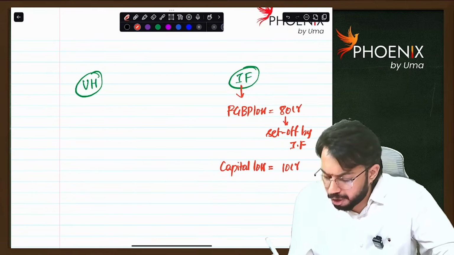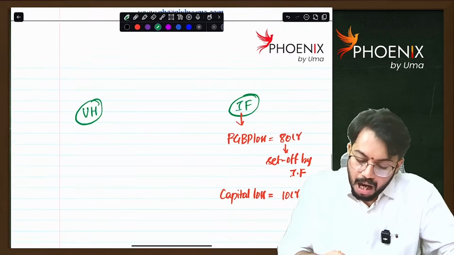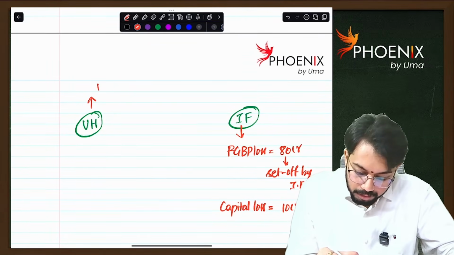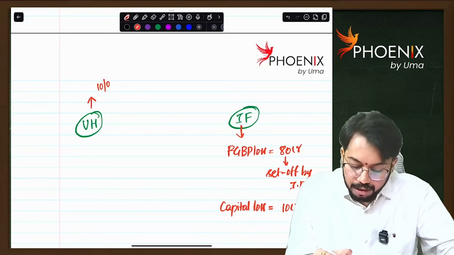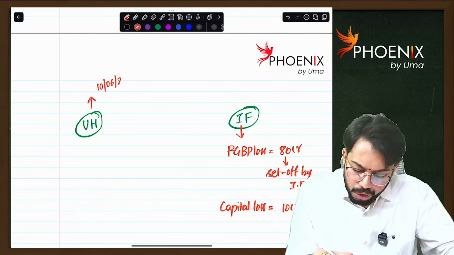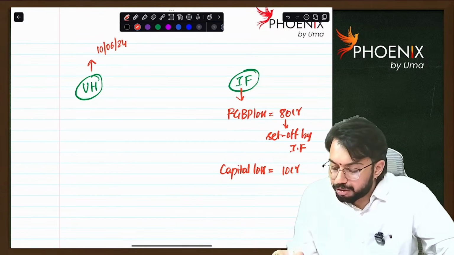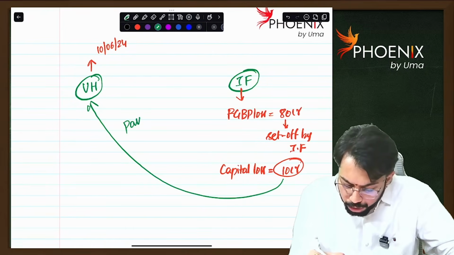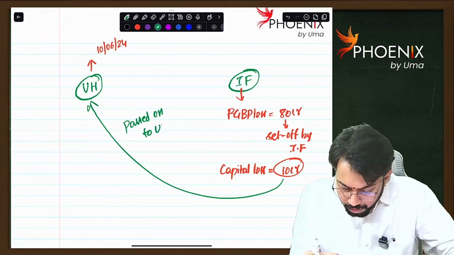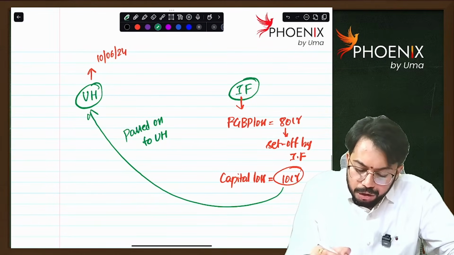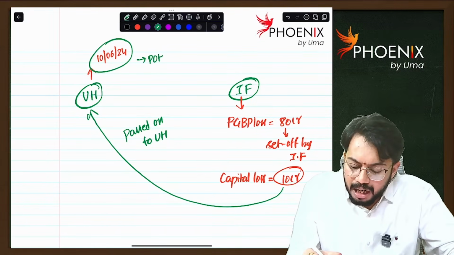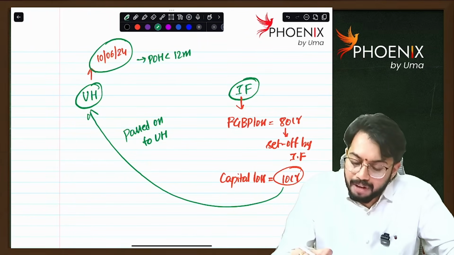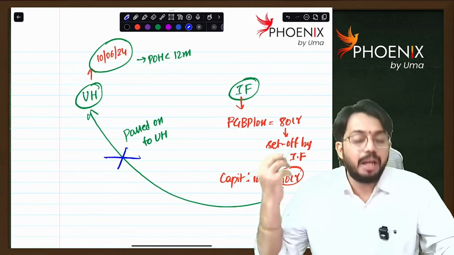Capital loss is 10 crore rupees. Let's say I purchased unit on 10th June 2024. Now, whatever capital loss of 10 crore rupees is there, this will be passed on to unit holder. But I purchased on 10th June 2024. At the end of the year, my period of holding is less than 12 months. So, whatever loss of 10 crores is there, it will not be passed.